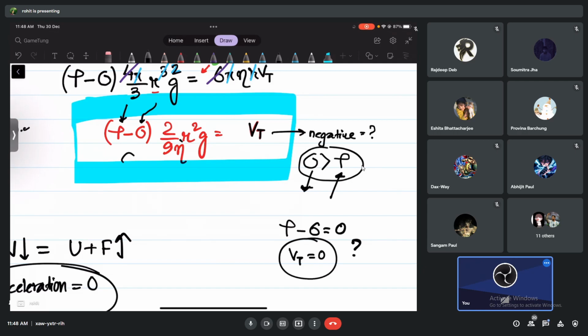Okay, one more thing. What do you think will happen to terminal velocity if the temperature increases? What do you think? If the temperature increases, so it will increase. Terminal velocity will increase. Are you sure?